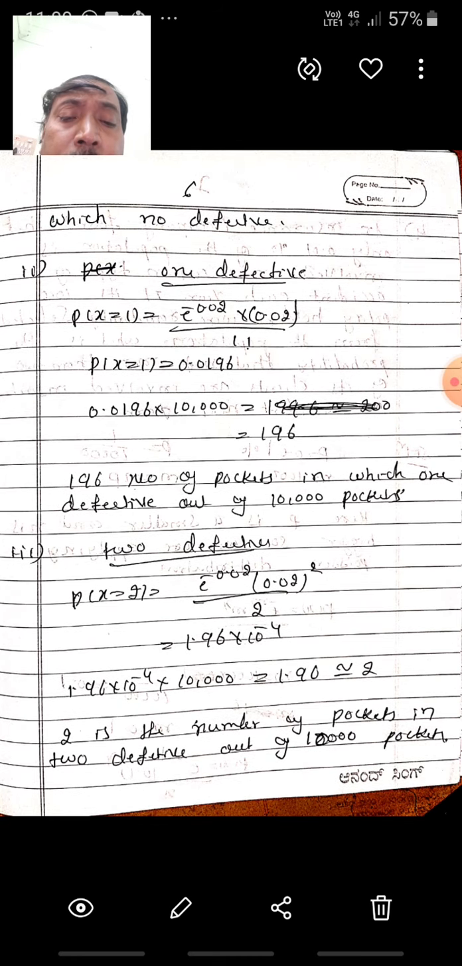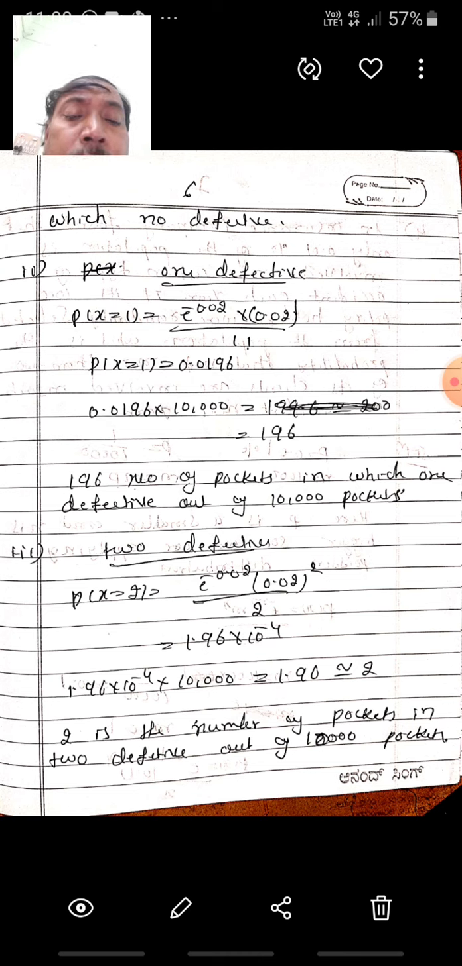The last one is asking to find two defective. Put x equals 2, probability x equals 2: e power minus 0.02 into 0.02 to the power of 2 divided by 2, that is 1.96 into 10 to the power of minus 4. When you multiply 1.96 by 10 to the power of minus 4 by 10,000, that is approximately 2. So 2 is the number of packets in which 2 are defective out of the 10,000 packets.